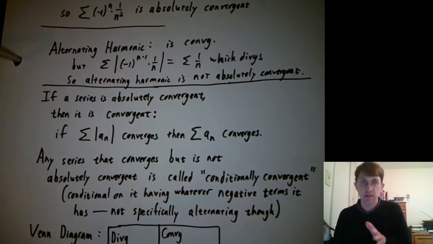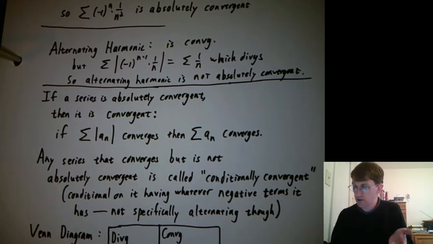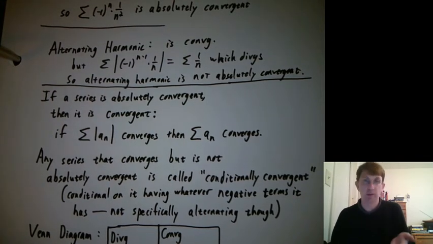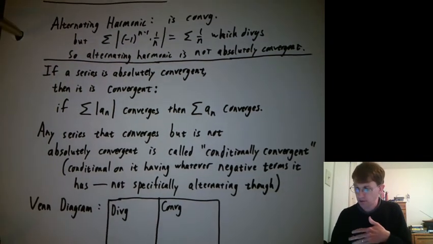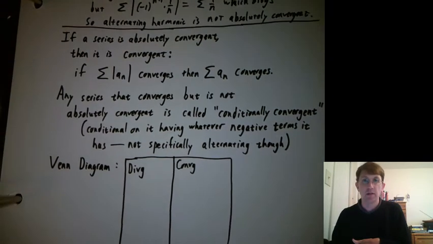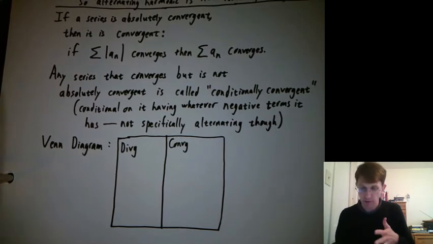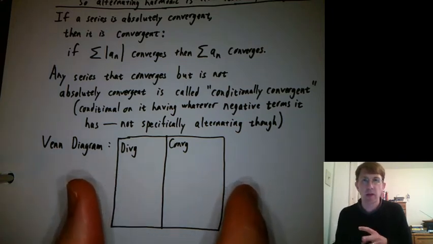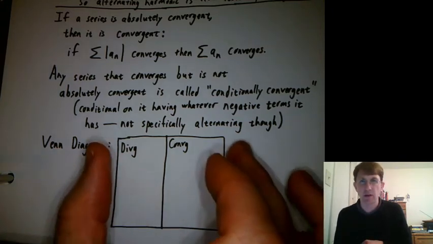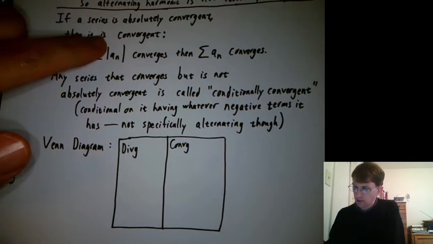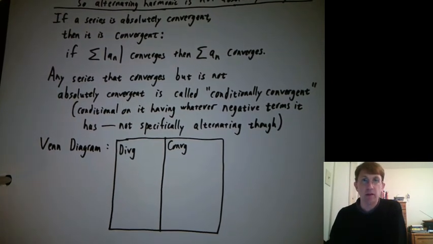So based on all these ideas of convergent, divergent, absolutely convergent, conditionally convergent, it might be nice to make a Venn diagram. We don't have to put any series in it like 1 over n or whatever, but just how do we split these up? Where do we put absolutely convergent? Where do we put conditionally convergent? So go ahead and make an appropriate Venn diagram. I've given you kind of the outline here. Maybe pause the video and come back.